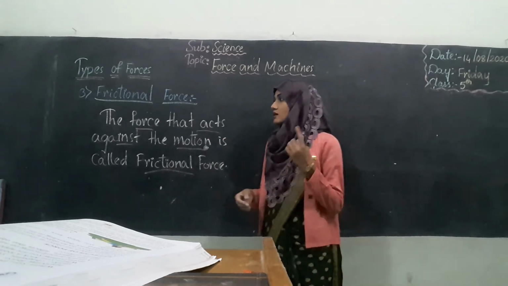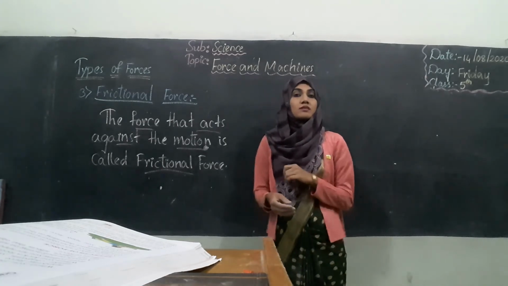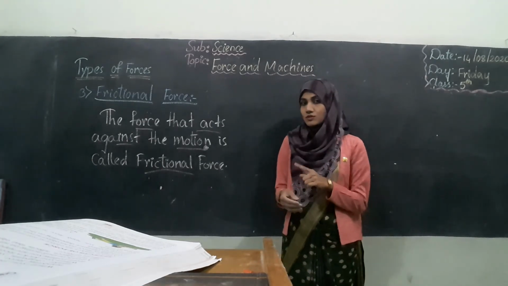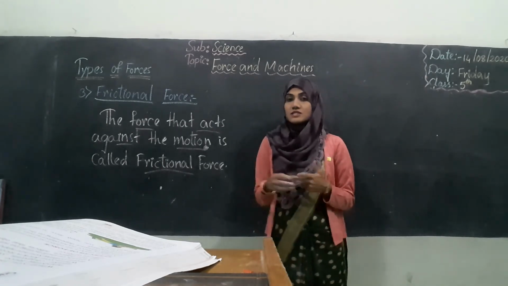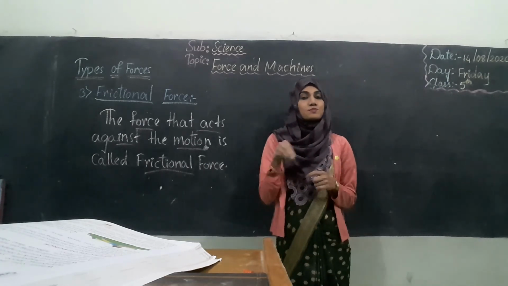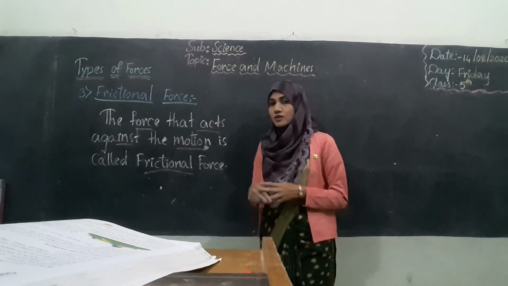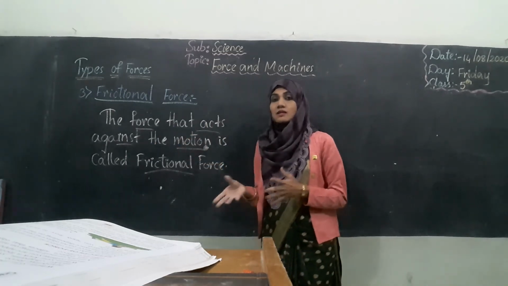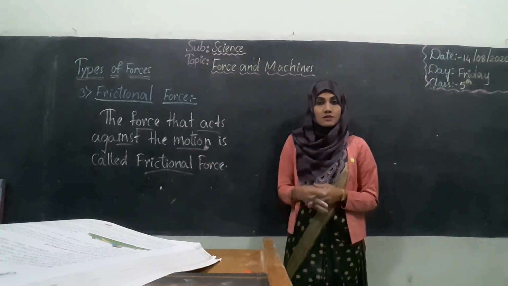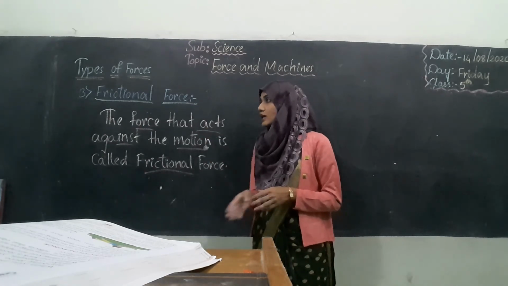One is muscular force, which is because of muscles. Gravitational force, which is because of the force present in the center of the earth. And the third is frictional force, which is created when two bodies act against the motion. So these are the three types of forces.